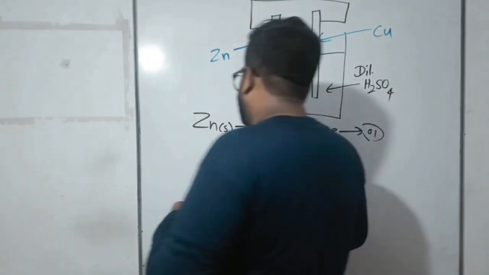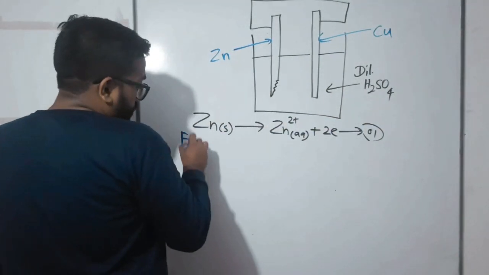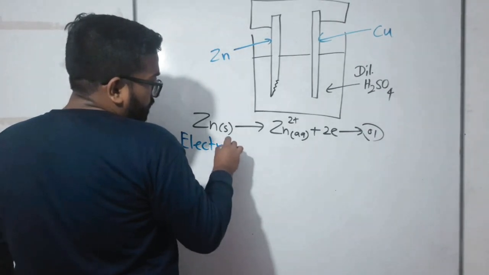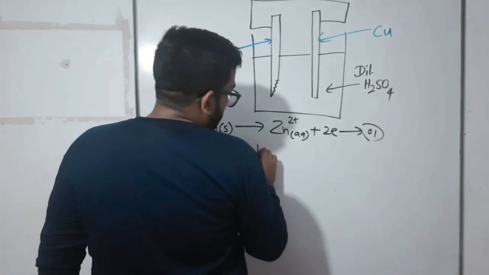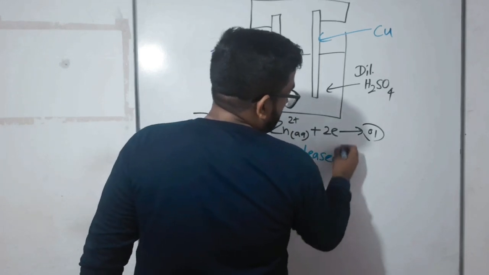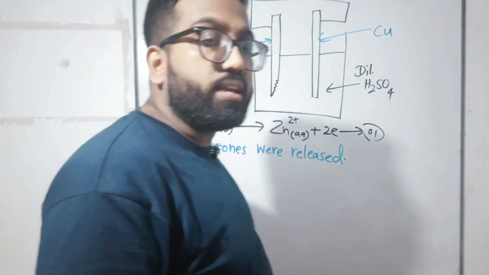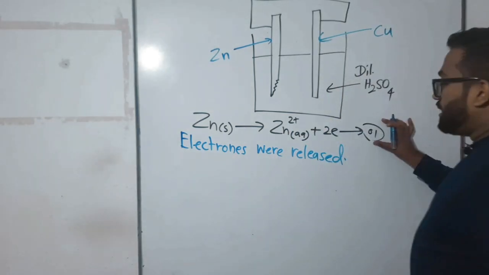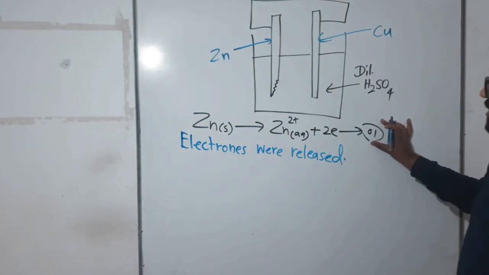That means here, what happened? Electrons were released. If we consider the first equation, electrons were released.